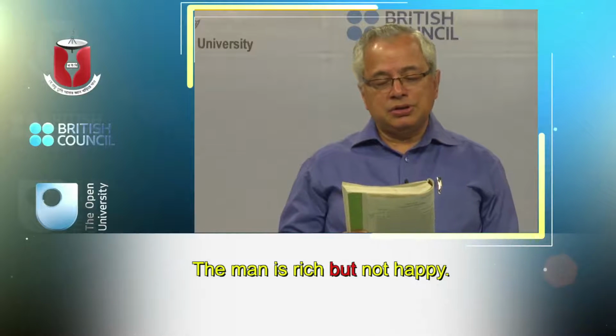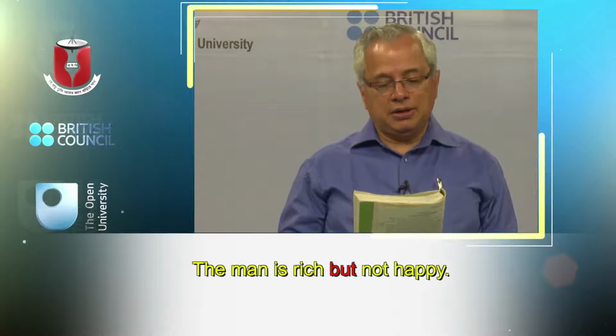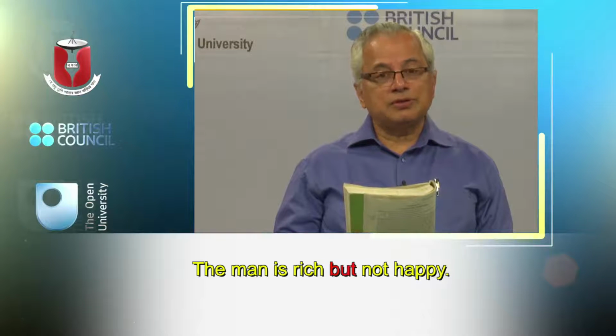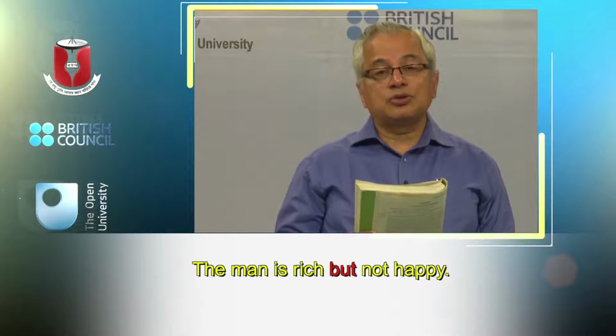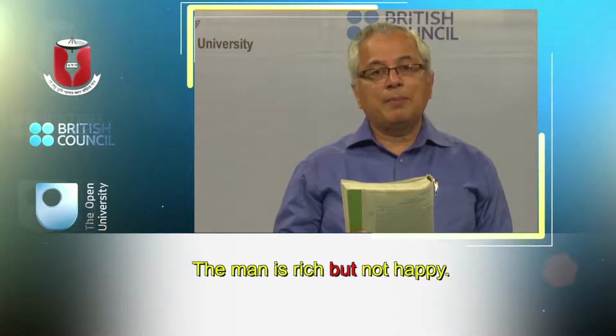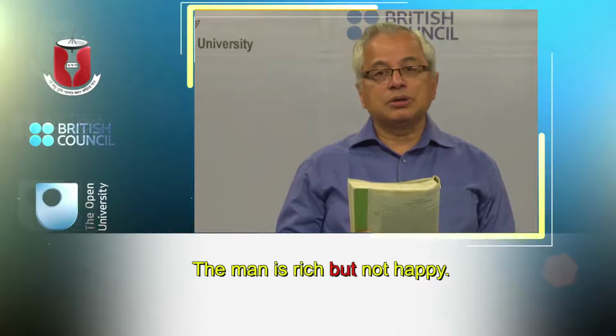Page 9 again, examples. The man is rich but not happy. This is an example of compound sentence because the man is rich but the man is not happy. These two expressions have been connected with but. So but is the coordinator here. Next sentence, he is poor but honest. He is poor, he is honest. These two expressions are connected with but.